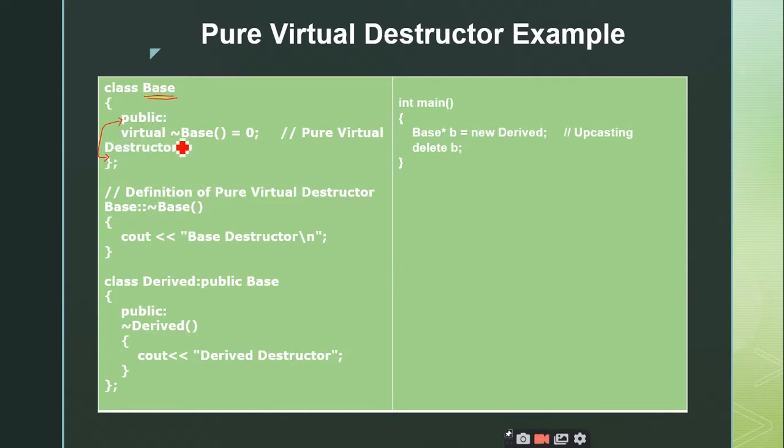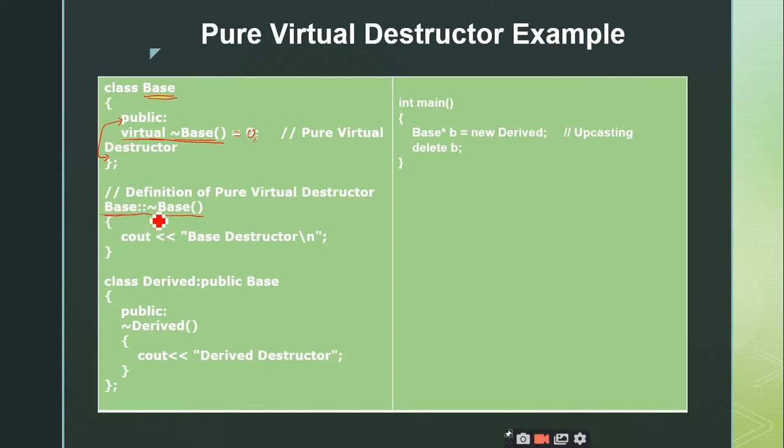You are creating a destructor with this tilde symbol and you are proceeding with the virtual, therefore you are making it a virtual destructor, and in order to make it a pure virtual destructor you are just assigning it to 0. So this is a pure virtual destructor, but as I told you, pure virtual destructors will have some definition. So what you have to do is define that pure virtual destructor outside the class. So this is how I am defining the pure virtual destructor's definition.